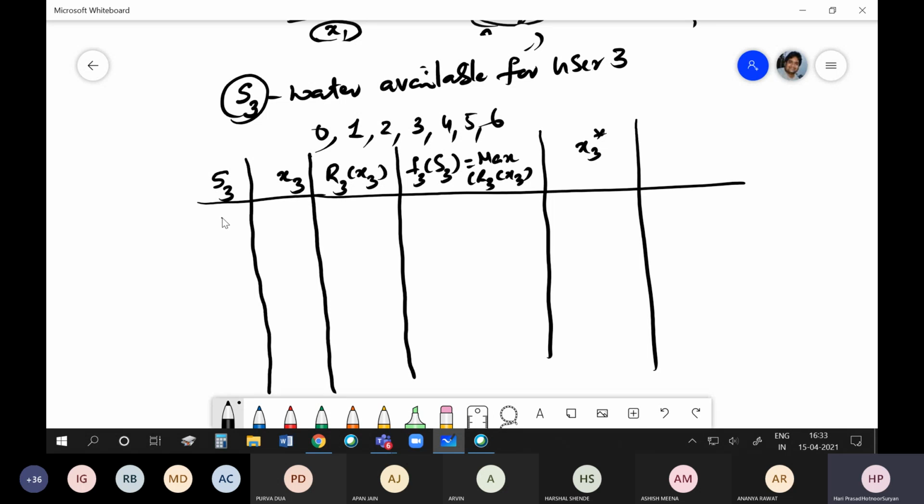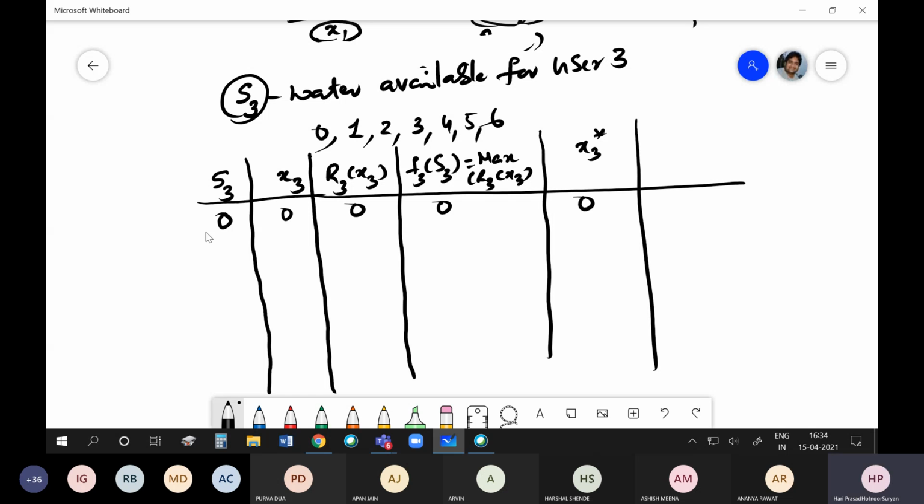If I have S3 equal to 0, that means the amount of water available for allocation to X3 is 0. So the possible value of X3 is how much? 0, because I do not have anything, so I cannot allocate. So the benefit is 0, 0, 0.